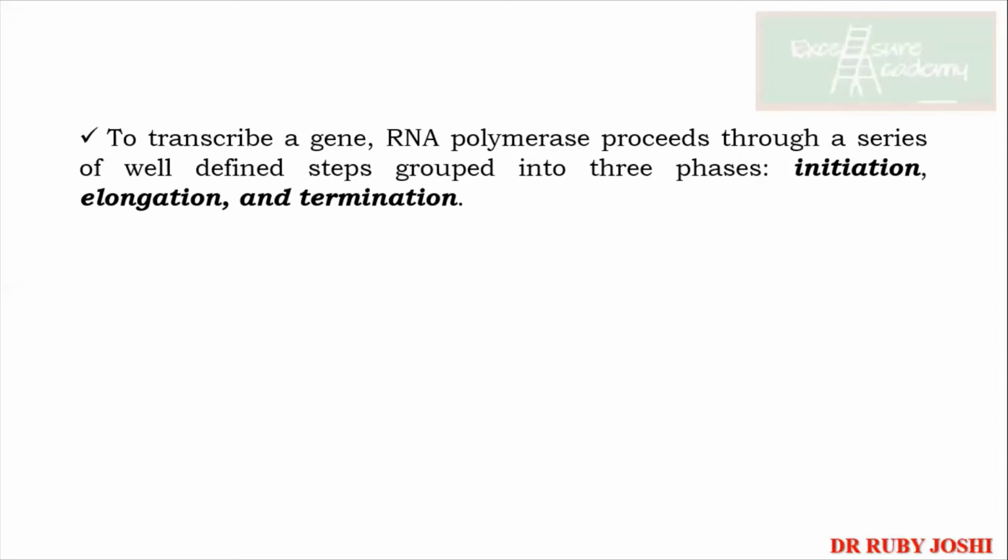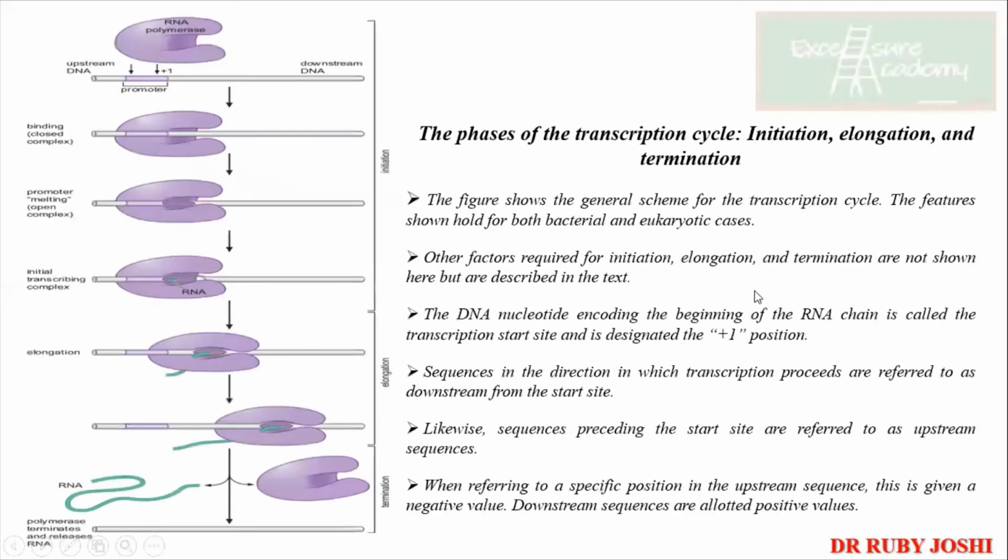जैसे कि कुछ होंगे जो आपके इनिशिएशन में इनहिबिट करेंगे एक्टिविटी, कुछ होंगे जो टर्मिनेशन में करेंगे, कुछ क्या करेंगे आरएनए पॉलीमरेज को बाइंड कर लेंगे, so they won't be able to bind to any gene in order to carry out the transcription. So that is like before the transcription, the thought of the transcription is coming into the cell, it is getting prevented. So all these phases in which it is being divided give a proper insight to the people who are working in order to get the drugs into the market.